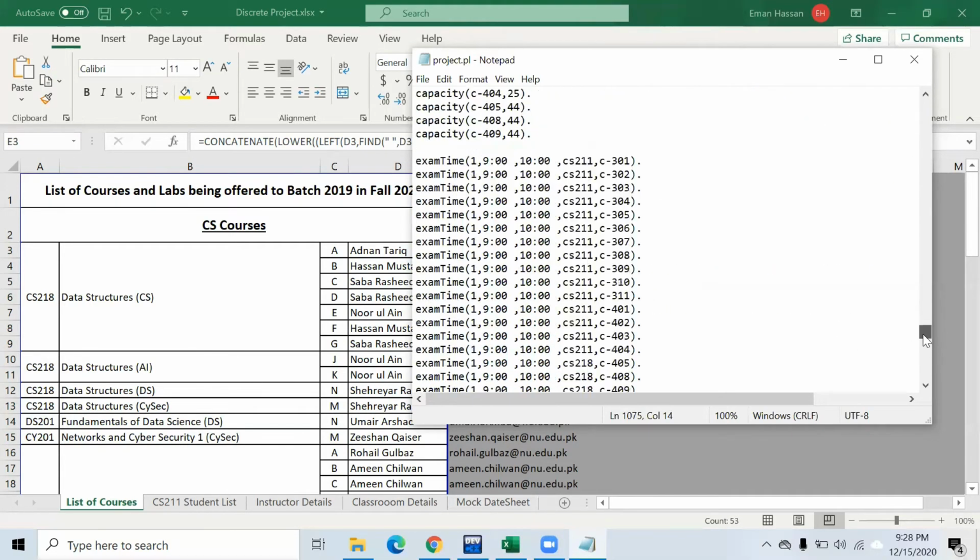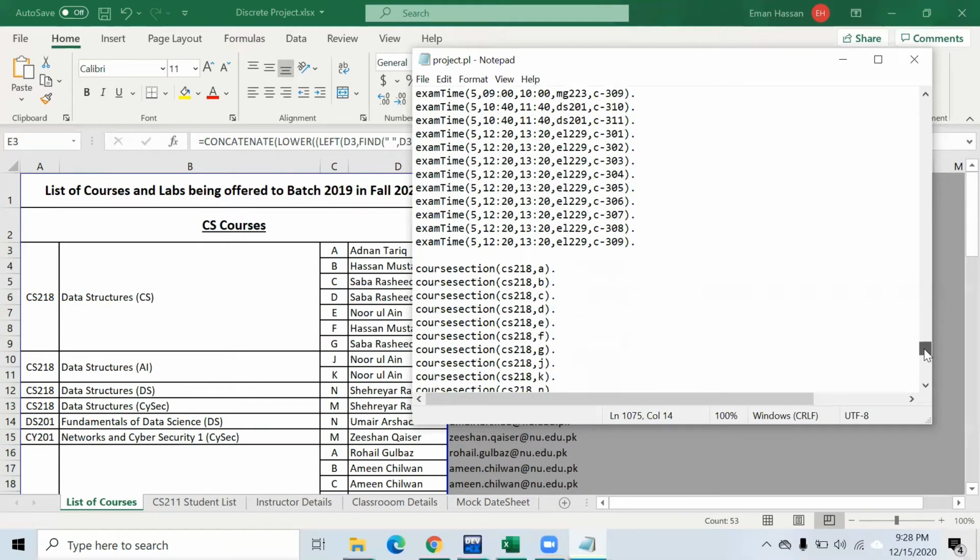This is all what we have made in the knowledge base. Now I would request my other partner to run the even number queries and to show you their validity. Okay, so now we have created our knowledge base, and I will be running the queries to check our knowledge base and solve our queries.